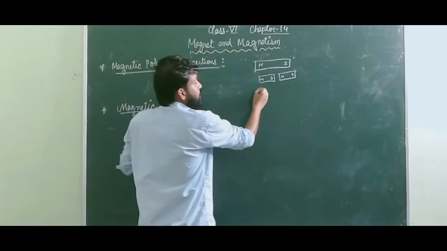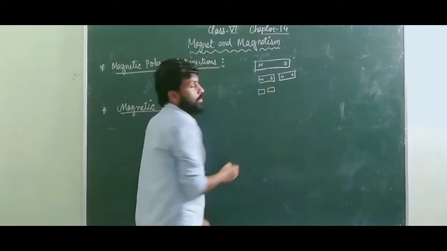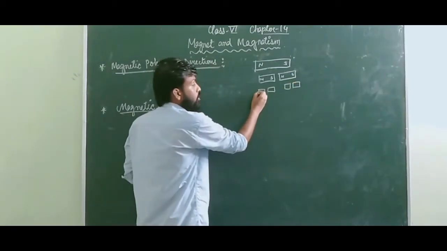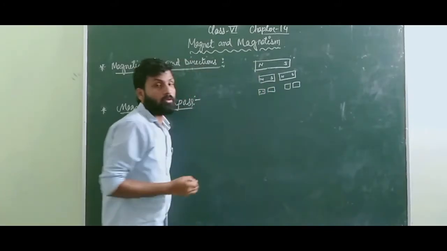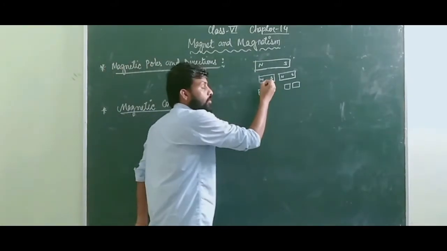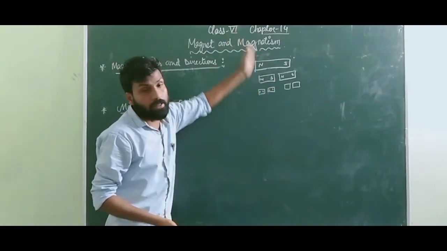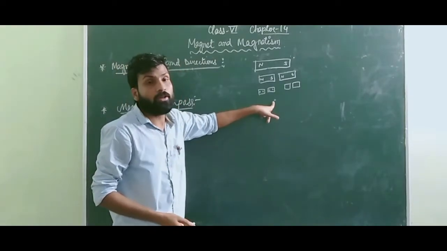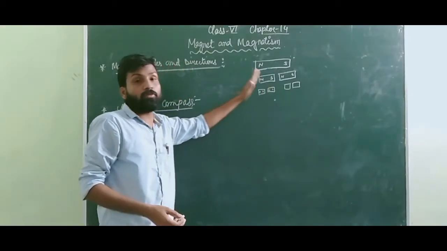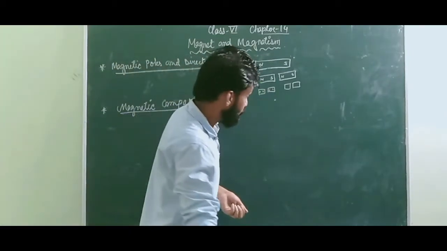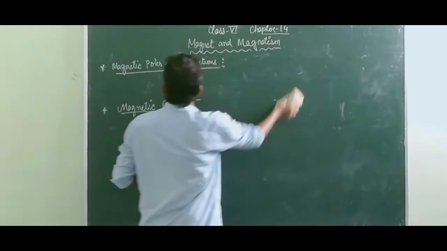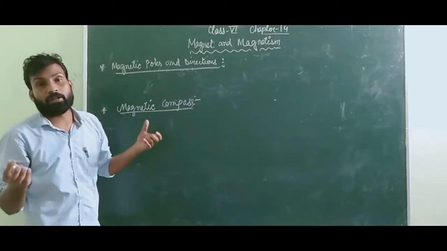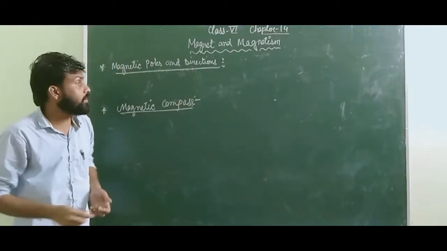Now if you cut again, suppose I cut this magnet into two more pieces, these small pieces of magnet broken into two more. Here also one side will become your north pole and the other your south pole, and here also north pole and south pole. That means no matter if you keep on breaking it, making it a very small piece of magnet, this small piece is still going to behave with one side as north pole and the other side as south pole. These are the magnetic poles: no matter how small or big the magnet is, one side is the north pole and the other side is the south pole.